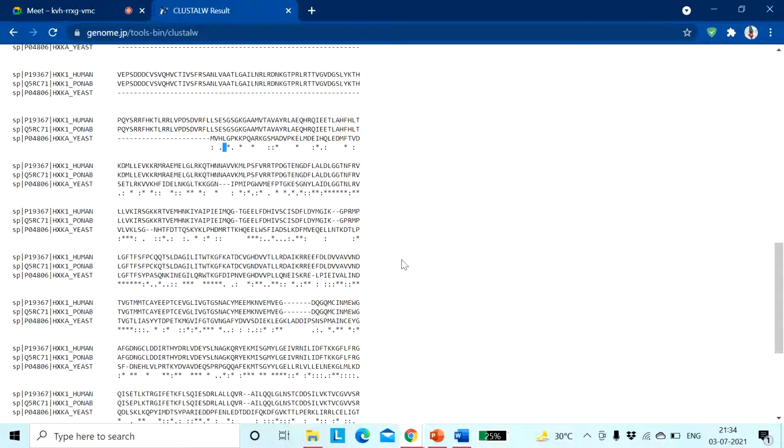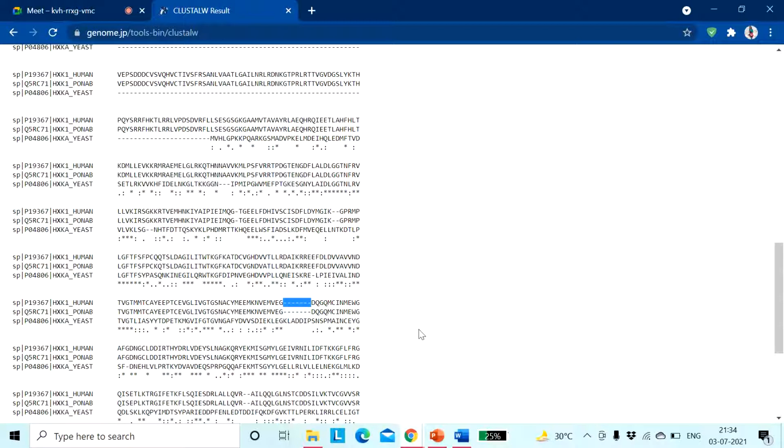So there are 4 different kinds of symbols basically. One is the dash, which is the gap necessary for the alignment of multiple sequences. Once you are aligning multiple sequences, if there is a perfect match, then you will get a star, an asterisk.